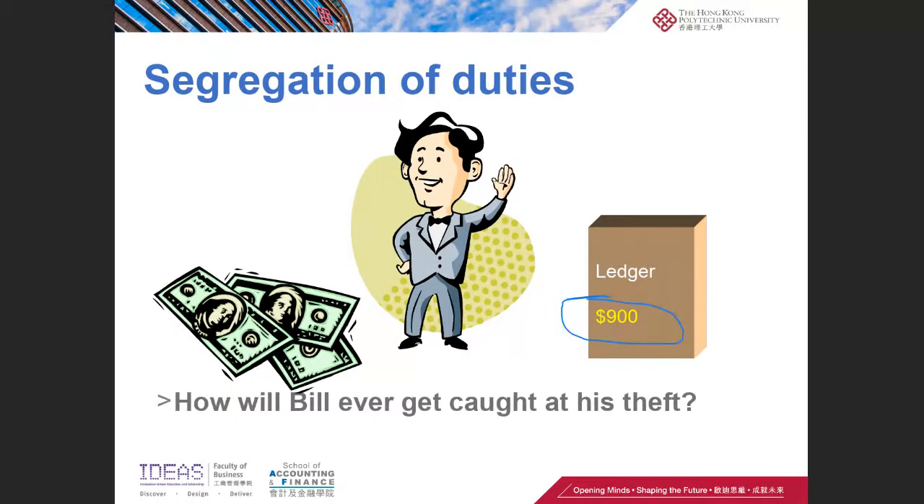All right. So the question is, how will Bill ever get caught for doing this? Or do you think he will ever get caught? Well, probably very difficult, right? Because you count the money, 900, and you go look at the book, right? The book also says 900. In other words, they match each other. So it would be difficult to catch Bill's wrongdoing in this case.